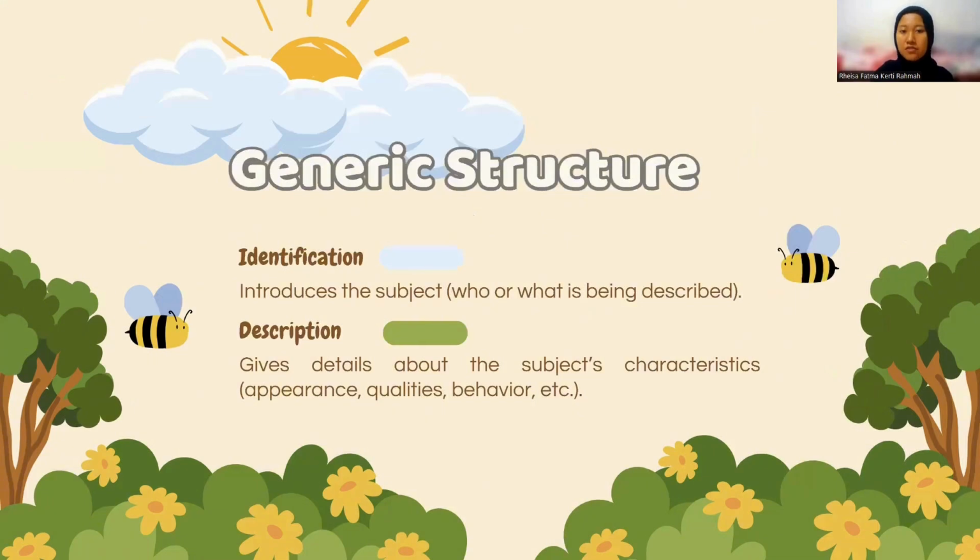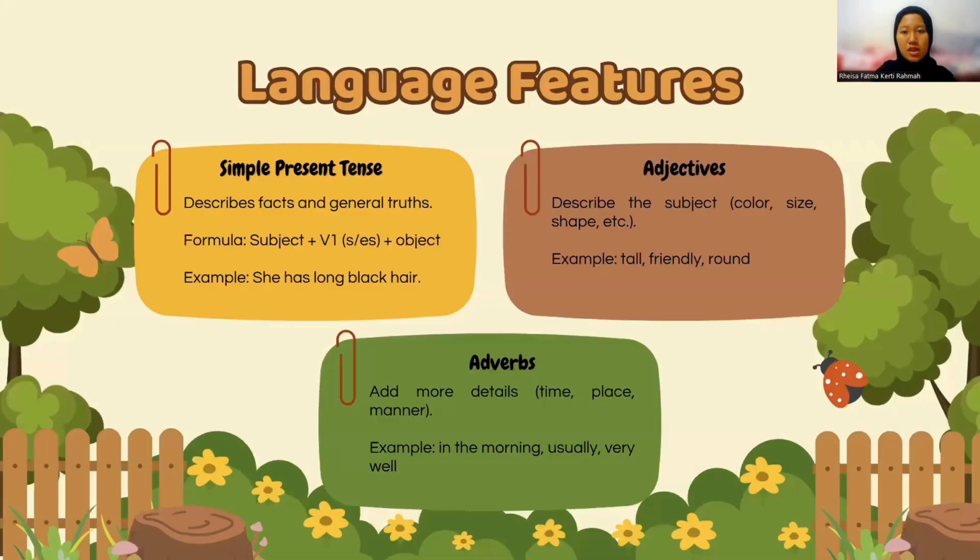For the next slide, we have generic structure. We have identification. Identification is to introduce the subject, like who or what is being described. For the second, we have description, which gives details about the subject's characteristics, like appearance, quality, behavior, etc.